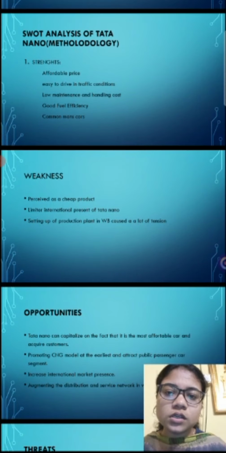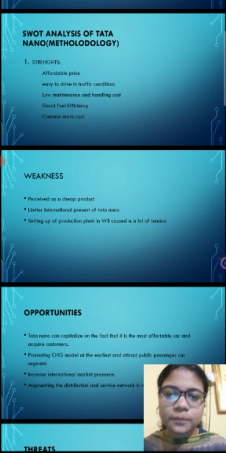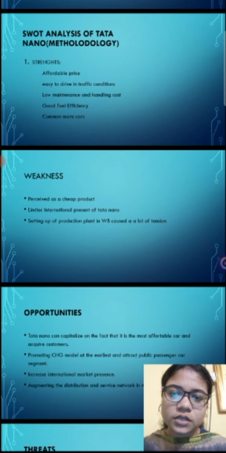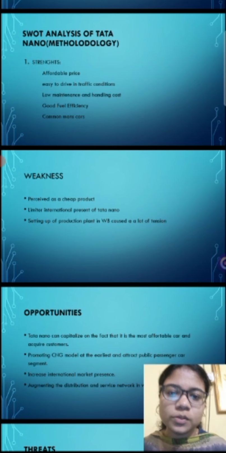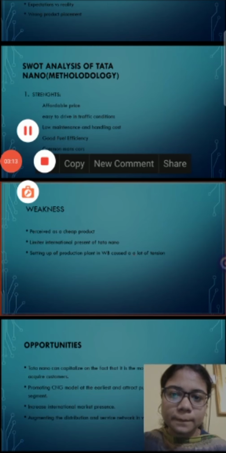Next, we can look at the weaknesses that the Tata Nano faces. Perceived as a cheap product: being a low quality product, it is perceived as cheap. Limited international presence: there is no international market for the Tata Nano. Setting up the production plant in West Bengal caused a lot of tension. Next, the opportunities are described by my teammate.